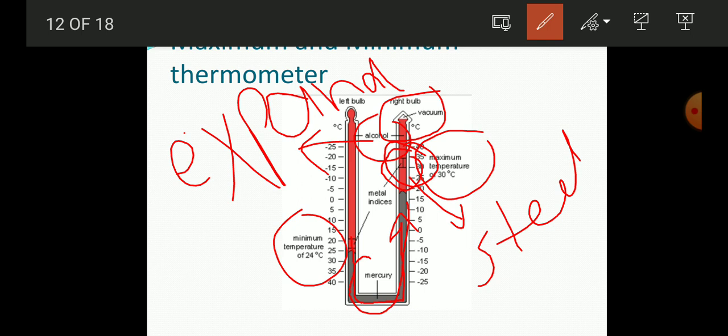Like here in this image you can see there is the metal index. Here it is just between 20 and 25, so the temperature measured here will be 24 degrees Celsius. And here this metal index is between 35 and 30, just in front of 30 degrees Celsius. So the maximum temperature recorded here is 30 degrees Celsius.